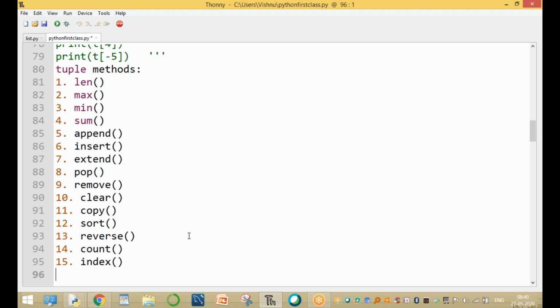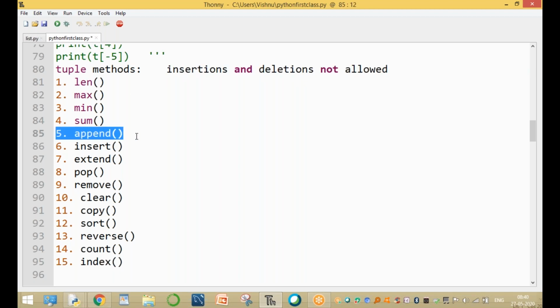But in tuples, insertions and deletions are not allowed. Please observe this one. Clear, guys? So insertions and deletions are not allowed. That's why the append function is not available. Whenever insertion is not allowed, the append function is not available. In the same way, the insert function and the extend function are not available, because these three functions are used only for insertion purposes.